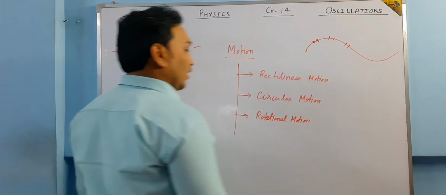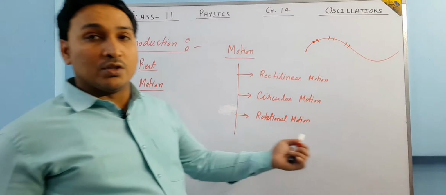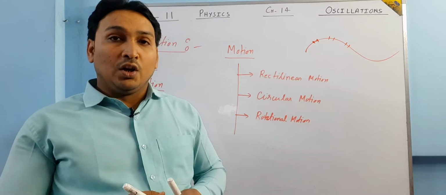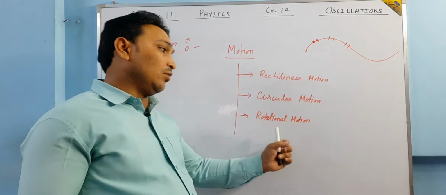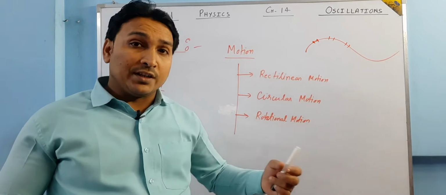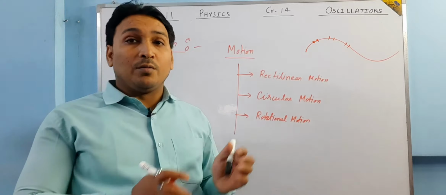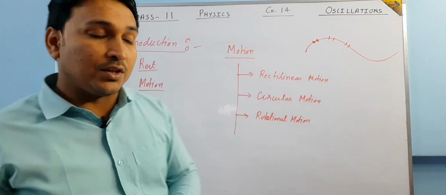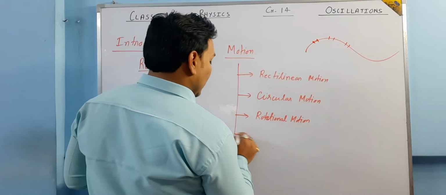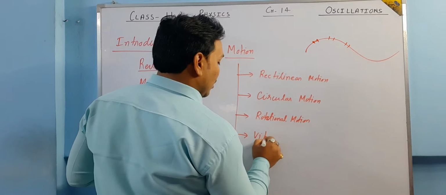You must have studied this in chapter number 7. The whole chapter was about rotational motion. If a body rotates about a particular axis, then it is said to be rotational motion. If a body rotates plus translates, it will be a combination of rotational and translational motion, which is the rolling motion you must have studied. And the last one is vibrational motion.